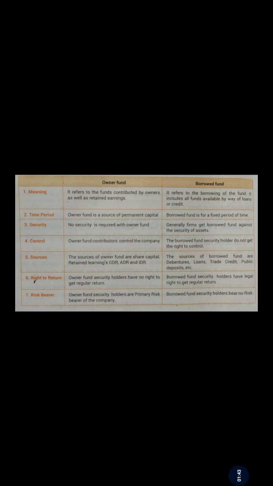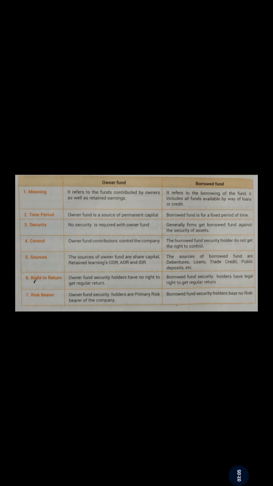Second basis is time period. Owner funds are available for unlimited time. This is a source of permanent capital. But borrowed funds are available for a fixed time period. So there is a fixed time limit in case of borrowed fund, but there is no time limit in case of owners fund.